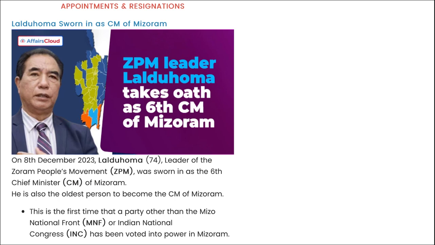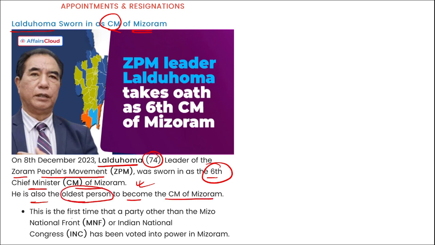Next, Lal Duhoma has been sworn in as the Chief Minister of Mizoram. I repeat, Lal Duhoma, 74, leader of the Zoram People's Movement, was sworn in as the 6th Chief Minister of Mizoram. Mark this line. Also remember, he became the oldest person to become the Chief Minister of Mizoram, and this is the first time that a party other than the Mizo National Front or Indian National Congress has been voted to power in Mizoram. Correct? So who has been appointed as the Chief Minister of Mizoram? Lal Duhoma. Right?